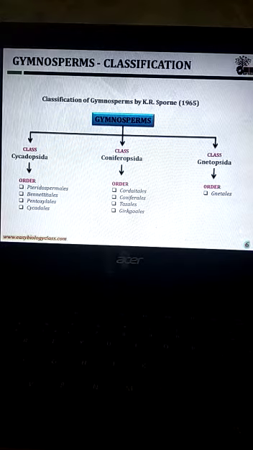The class Cycadopsida has four orders: Pteridospermales, Bennettitales, Pentoxylales, Cycadales. The class Coniferopsida has four orders: Cordaitales, Coniferales, Taxales, Ginkgoales. The class Gnetopsida has only one order, that is Gnetales. Let's see them one by one.